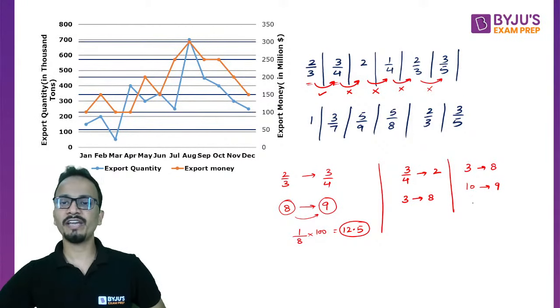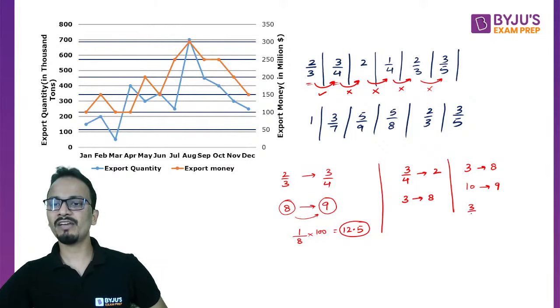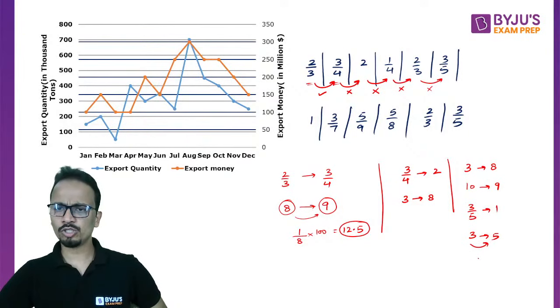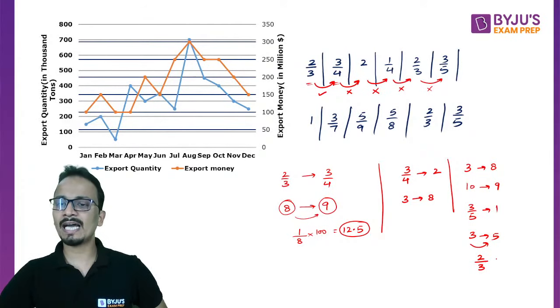Next is 3 by 5 to 1. So 3 by 5 से value 1 जा रही है. That means 3 to 5. Now 3 से 5 जा रही है value. So there is an increase of 2 over the initial value of 3. So I can say that this change is 66.66%.